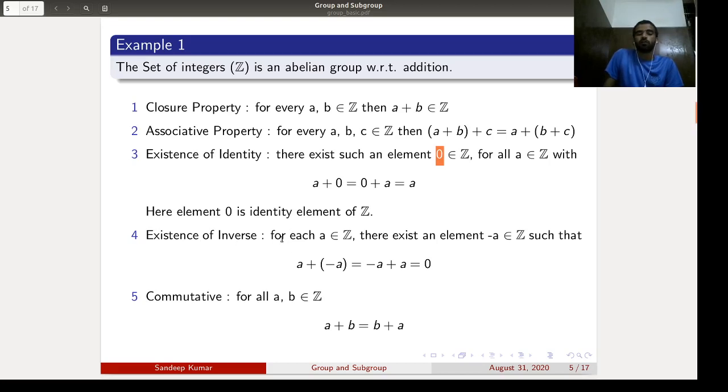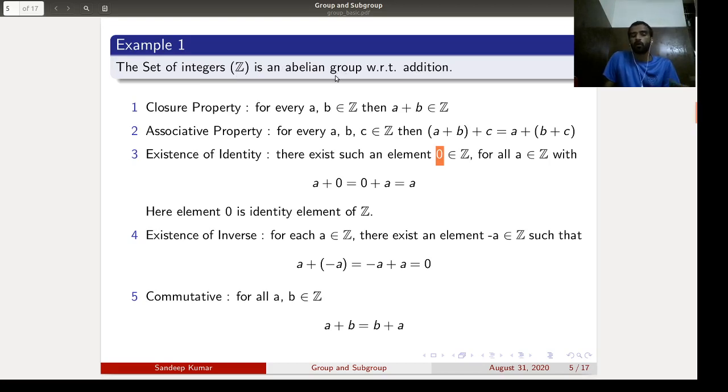Existence of inverse: for every A belonging to Z, there exists an element minus A belonging to Z such that A plus minus A is equal to 0. So existence of inverse also holds. Now we check the commutative property: for all A and B in Z, A plus B is equal to B plus A. So all five properties hold for the set of integers with respect to addition. So the set of integers Z is an abelian group with respect to addition.